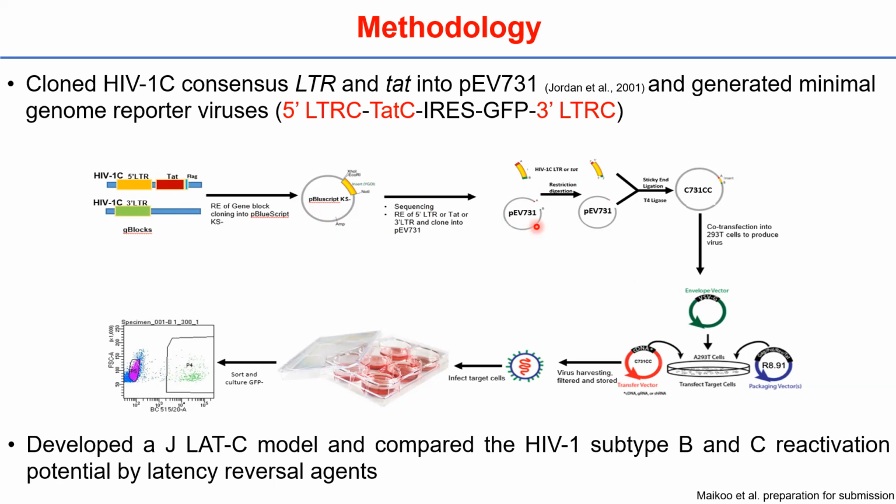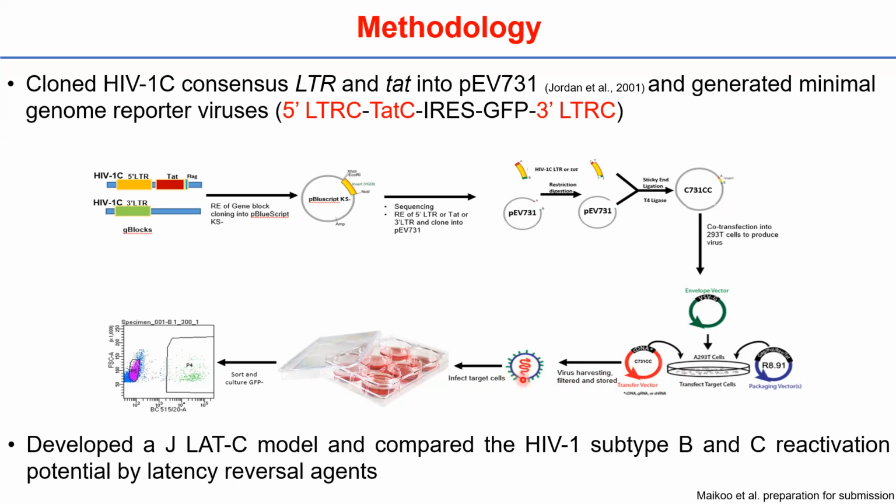Usually, this plasmid contains the subtype B LTR and TAT, but what we did was clone the subtype C LTR and TAT with the GFP gene, and this formed the minimal reporter virus for subtype C, which we called the C731CC. This was then co-transfected into the 293T cells along with the VSVG and the R8.91 plasmid containing all the other viral proteins to generate the fully functional virus containing the consensus subtype C LTR and TAT.